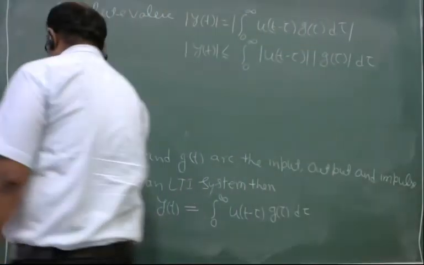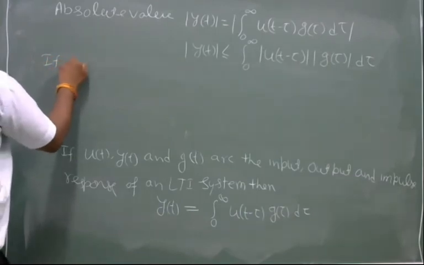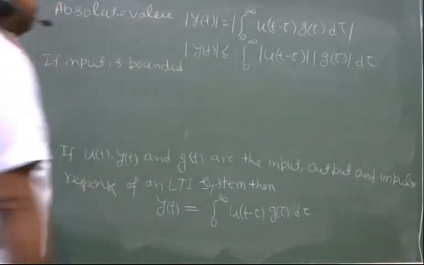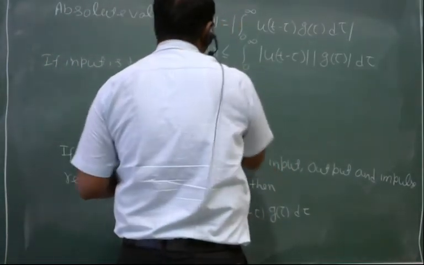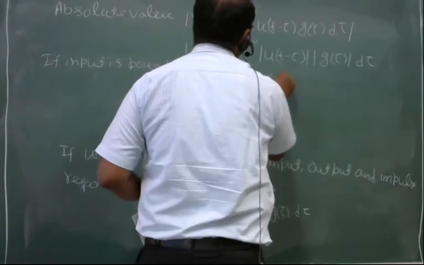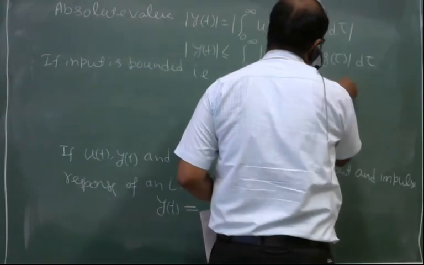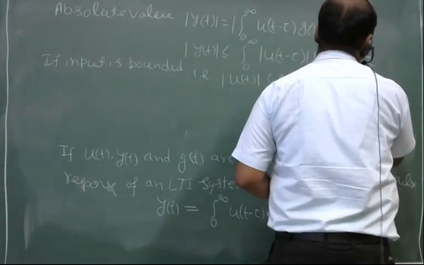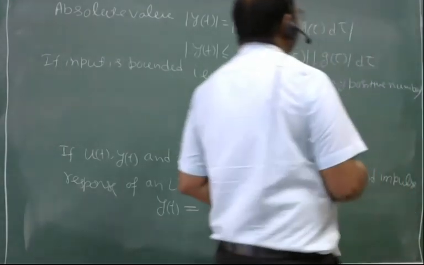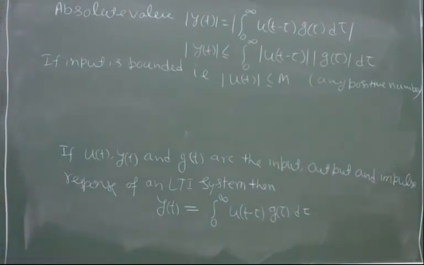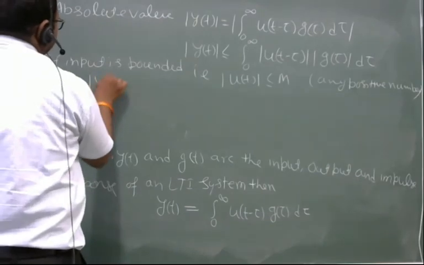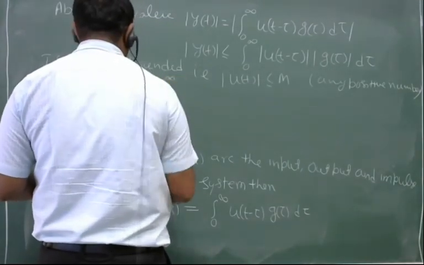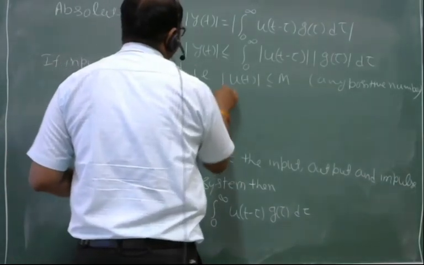And if input is bounded, that is modulus of u(t) is less than or equal to M, any positive number, then modulus of y(t) should be less than or equal to M integral 0 to infinity modulus of g(tau) d tau.